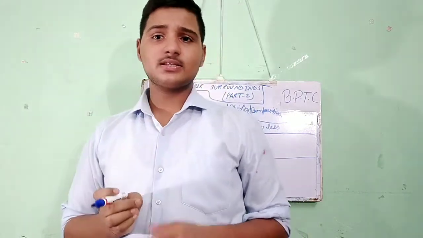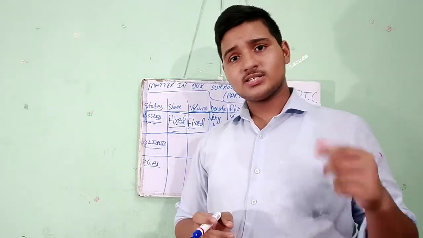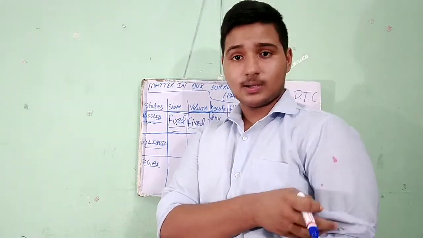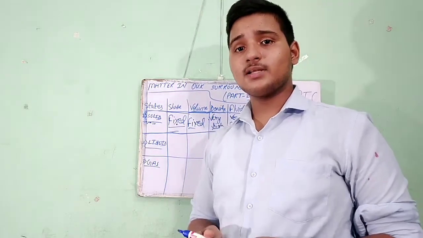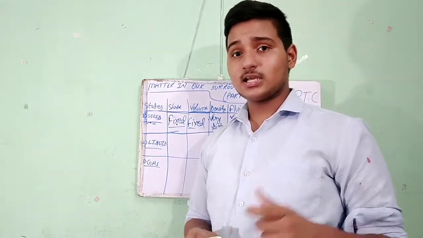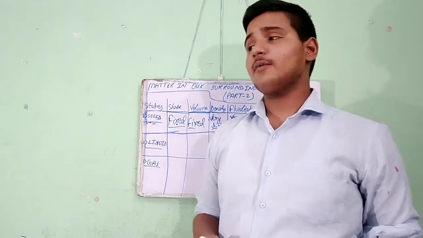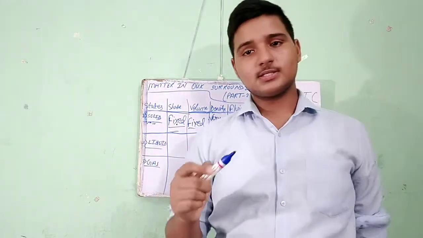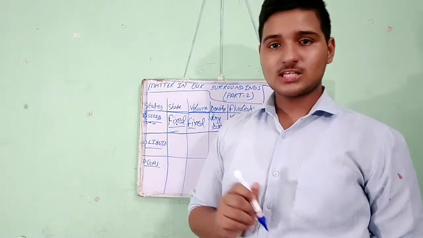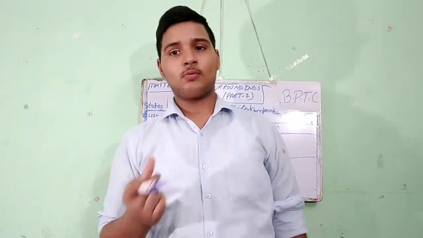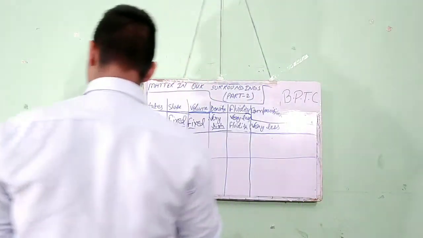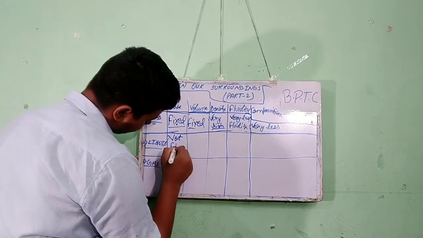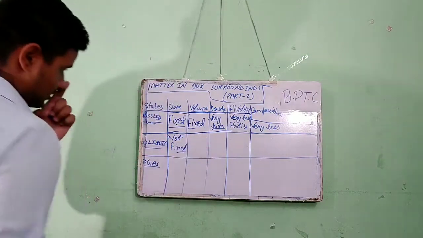Like when we keep it in a cylindrical glass, it takes the cylindrical shape. When we place it into a glass ball, it takes the shape of the ball. So its shape is not fixed.